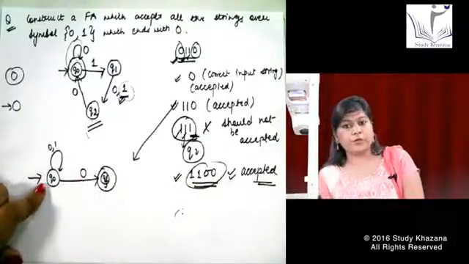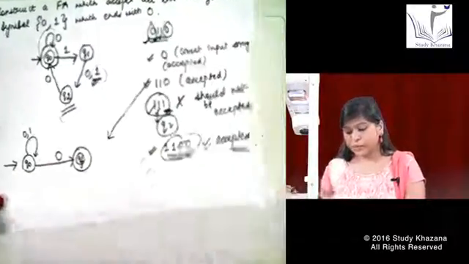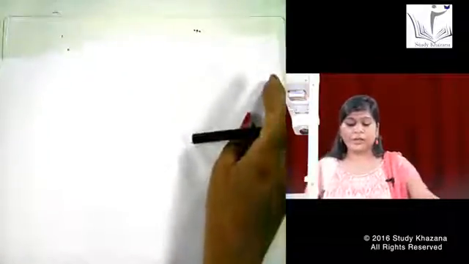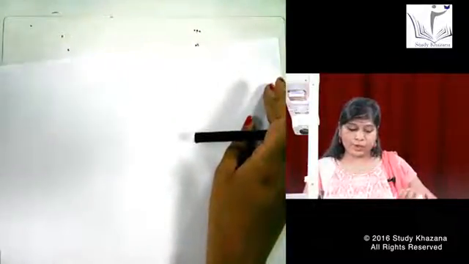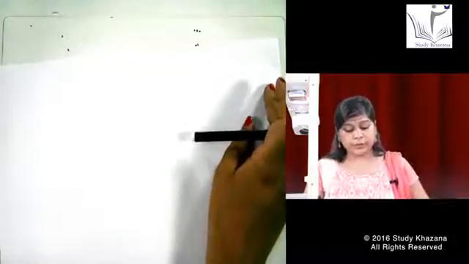So this was a way of reducing the number of states when you are making a machine where the string has to end with a 0 symbol. Let us try another question.